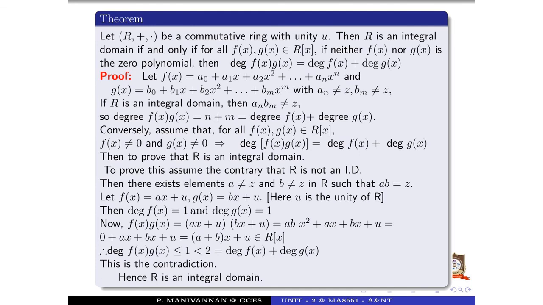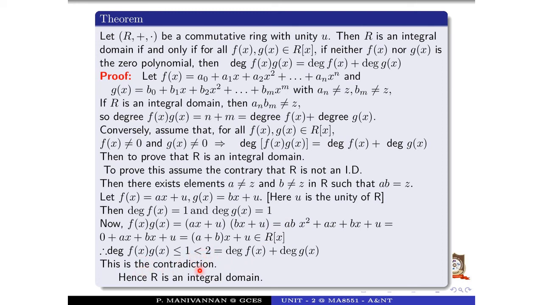Now the degree of f(x)g(x) is less than or equal to 1. If a + b is non-zero, then the degree is 1. If a + b equals 0, then the degree is less than 1. So this value is less than or equal to 1. But the degree of f(x) is 1 and the degree of g(x) is 1, so 1 plus 1 is 2, which must be less than 2.